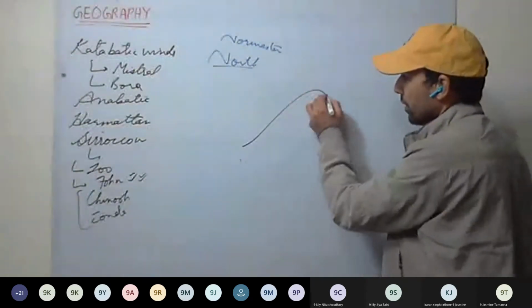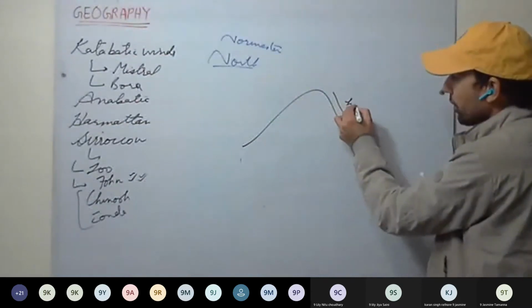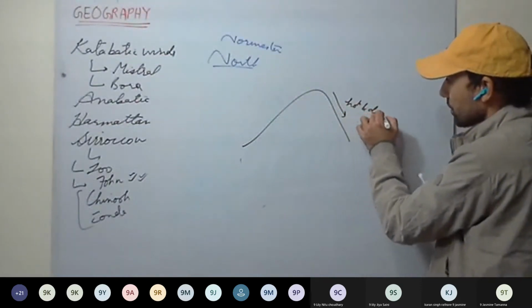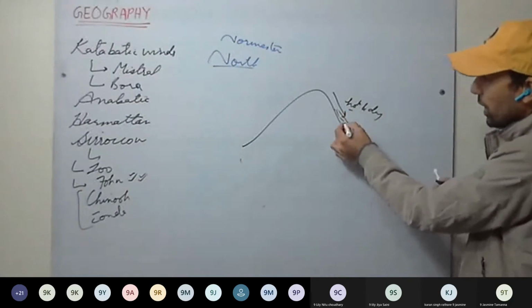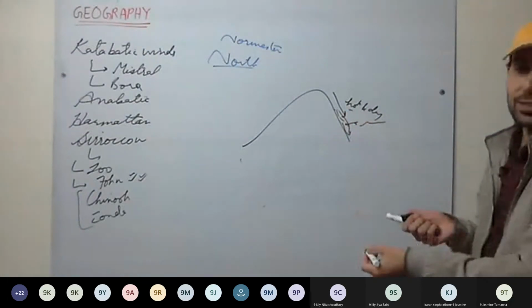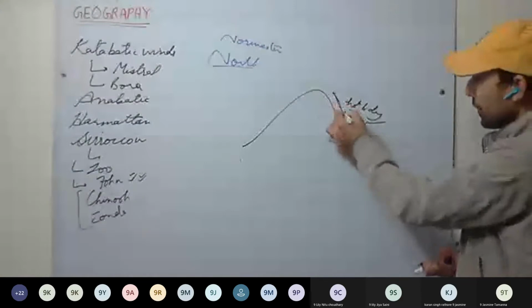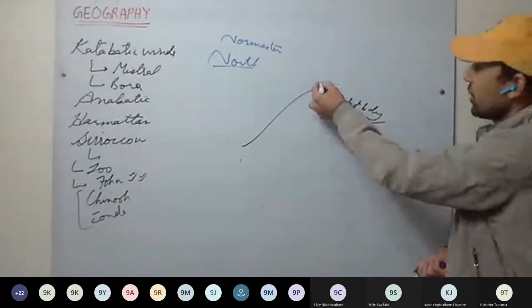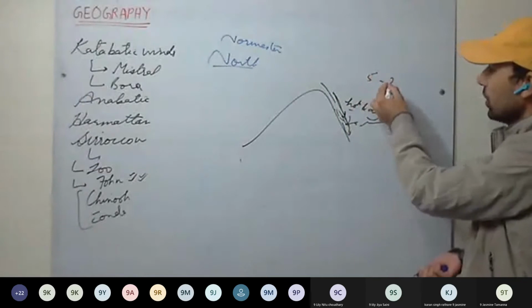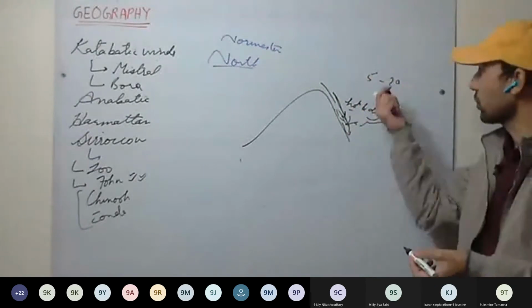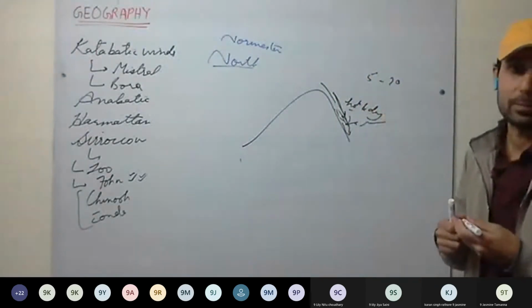Foehn winds are clear here, hot and dry winds. So rapid evaporation takes place, and if there is snow, the snow will melt. Because of these winds, there is a huge rise of temperature, from 5 degrees Celsius to 20 or 30 degrees Celsius.